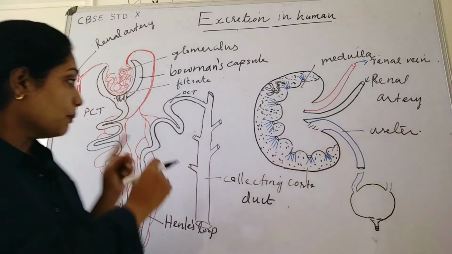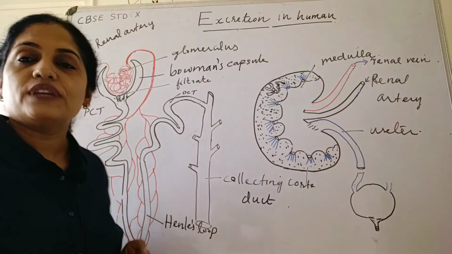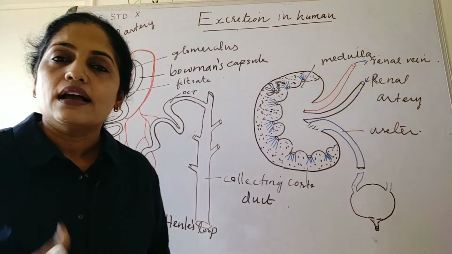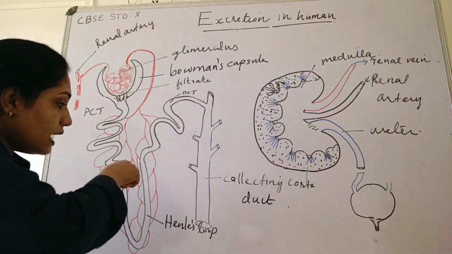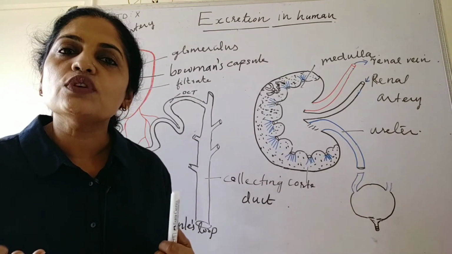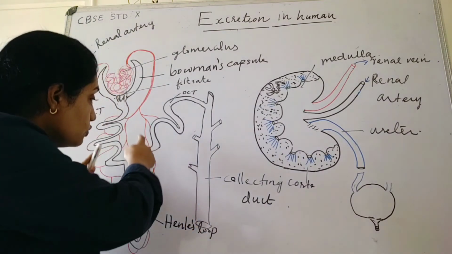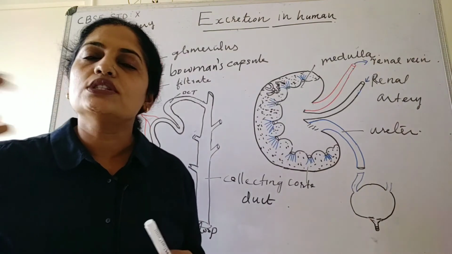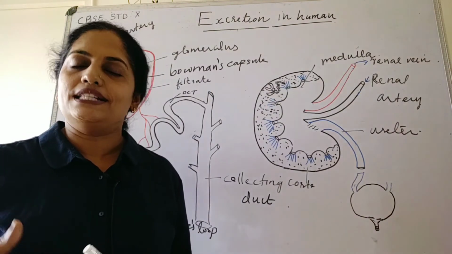It is done by the network of capillaries. Since this network of capillaries is coiled around the tubule, it keeps on absorbing the useful substances from the wall of the convoluted tubule and puts them back into the bloodstream.